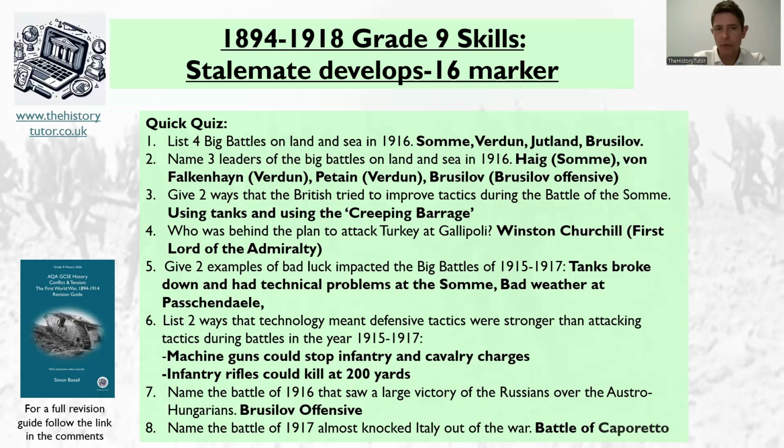So you've got Haig at the Somme, you've got von Falkenhayn at Verdun, which was German, and Pétain, the French leader of Verdun. We've got Brusilov in Russia, who led the Brusilov offensive. Give 2 ways that the British tried to improve tactics during the Battle of the Somme. So using tanks and also the creeping barrage. So it's not all a disaster, although it was pretty disastrous. There were some things learnt by the Somme.